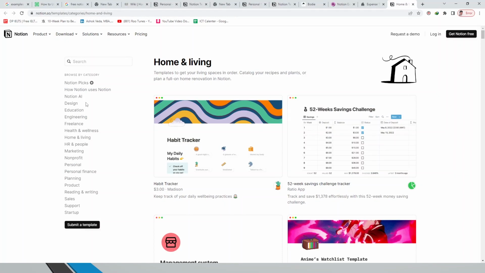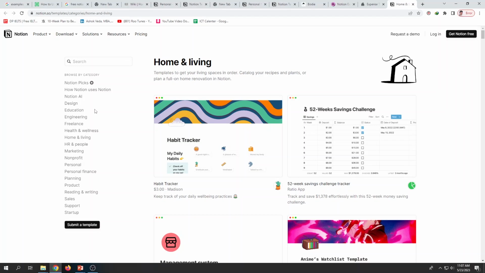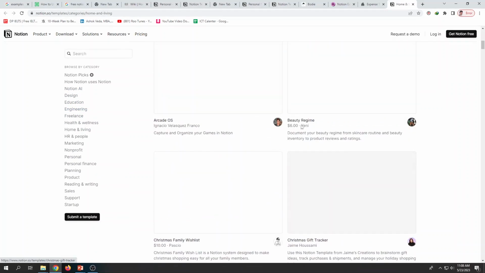Just like users like you and me have prepared Notion packages. That means Notion works, templates. We can use them to get our works done easily so that we don't need to design the Notion package for our need. They have done it for you. We can just get it. For the moment, we'll just see that education. Now, on this side, we have the prepared templates available. They are selling them as well.